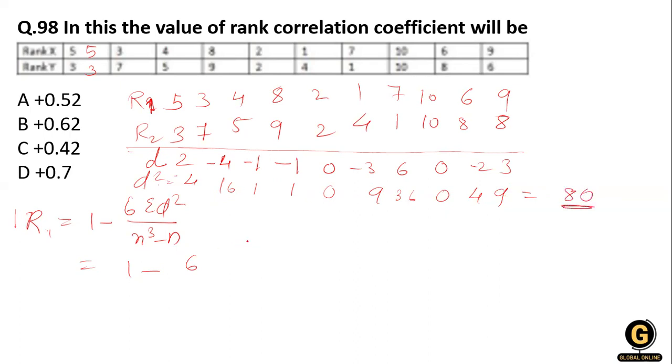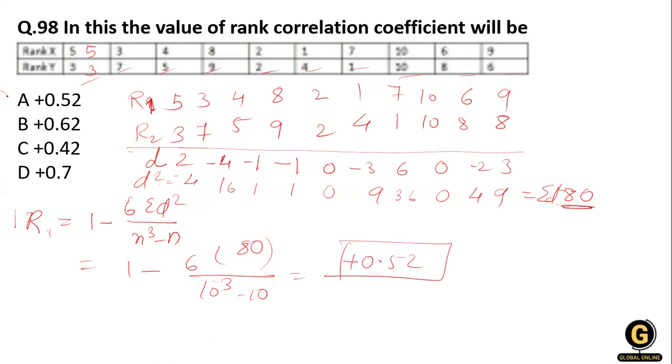So the summation of d square is 80. Here it is 80 divided by n cube minus n, where n is 10. We have 10 numbers: 1, 2, 3, 4, 5, 6, 7, 8, 9, 10. So 10 cube minus 10. Clear? When we solve it, we get the answer plus 0.52. You have to calculate it. So the answer will be 0.52.